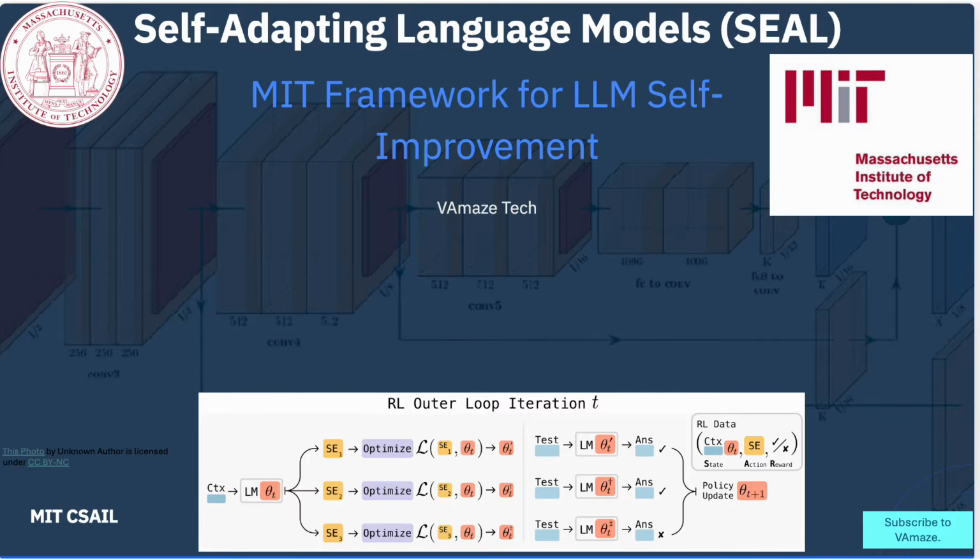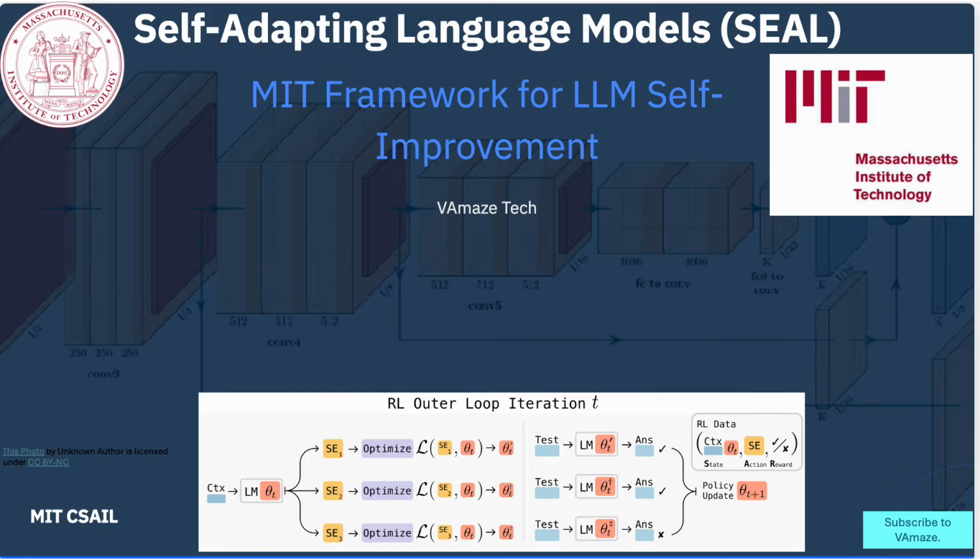This is SEAL, Self-Adapting Language Models, a groundbreaking framework developed by Zweigert and colleagues at MIT that enables large language models to generate their own training data and improvement directives. This isn't just another fine-tuning technique. It's a paradigm shift toward autonomous AI improvement.